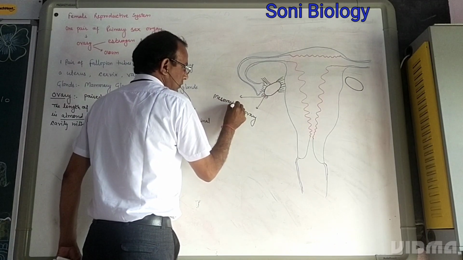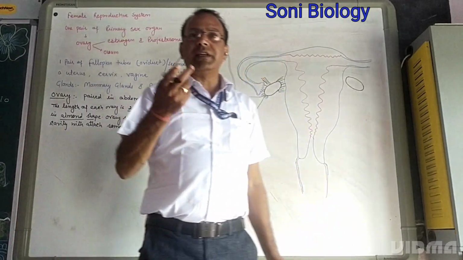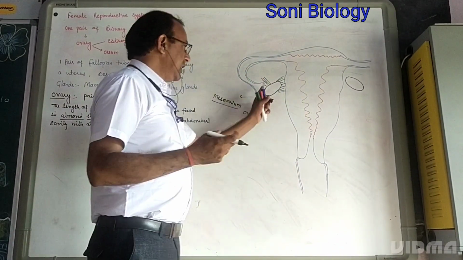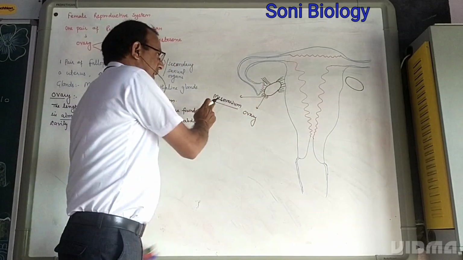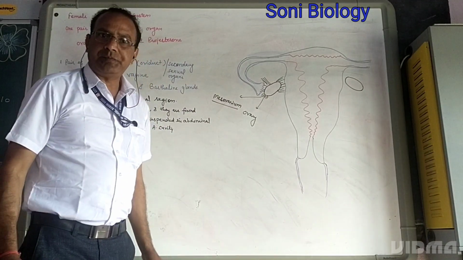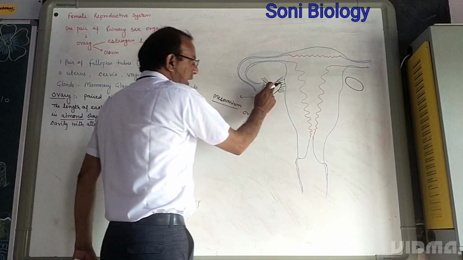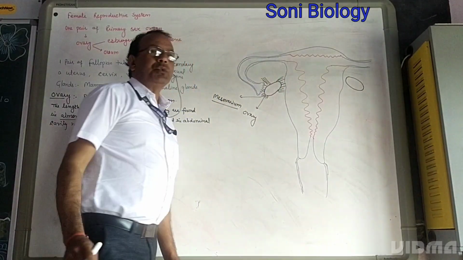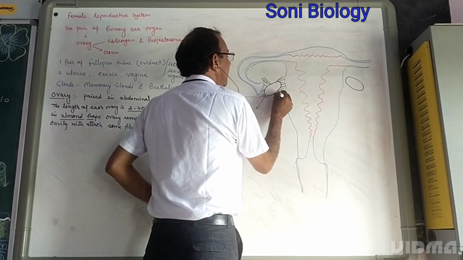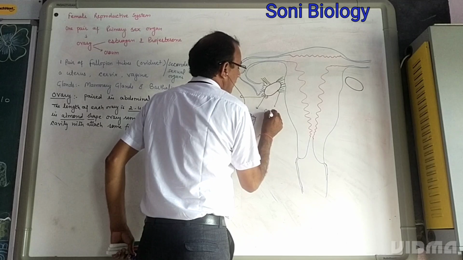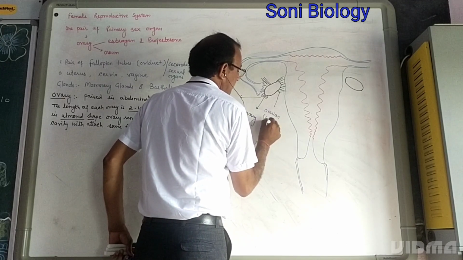Mesovarium. The ovary remains attached to these fibers. These fibers, or mesenteries, attach the ovary to the abdominal cavity, and that is called the mesovarium. One side is attached to the abdominal cavity. The ovary is also attached to the uterus wall, and this attachment is called the ovarian ligament.